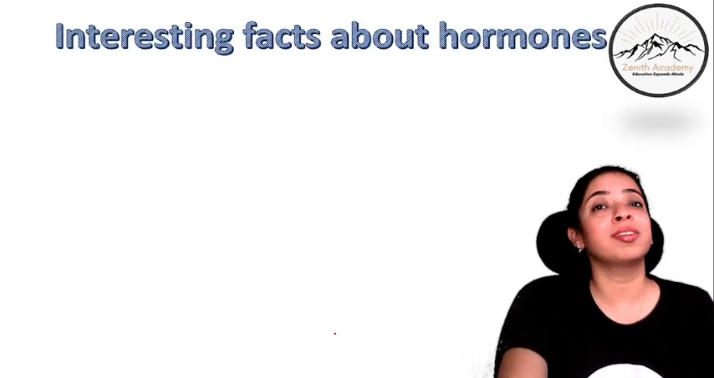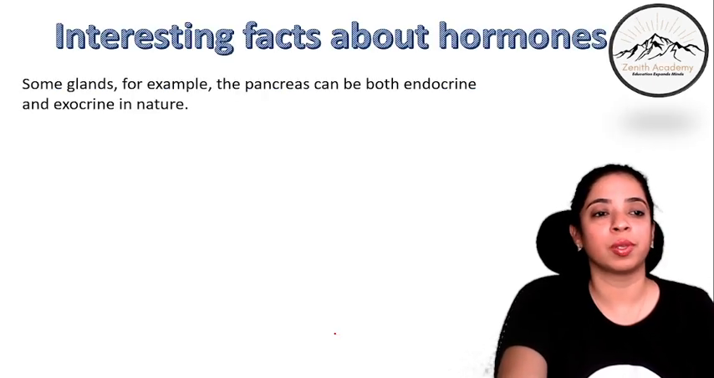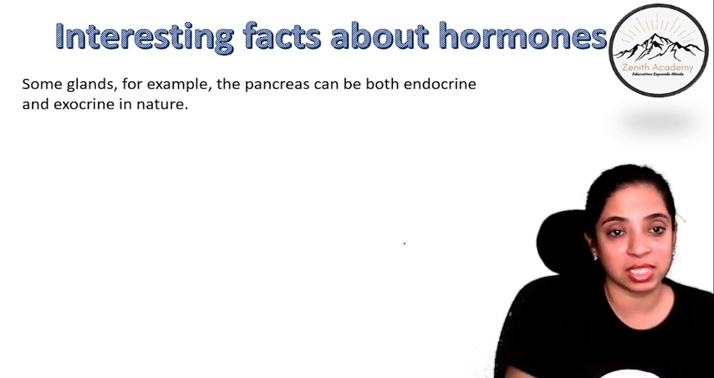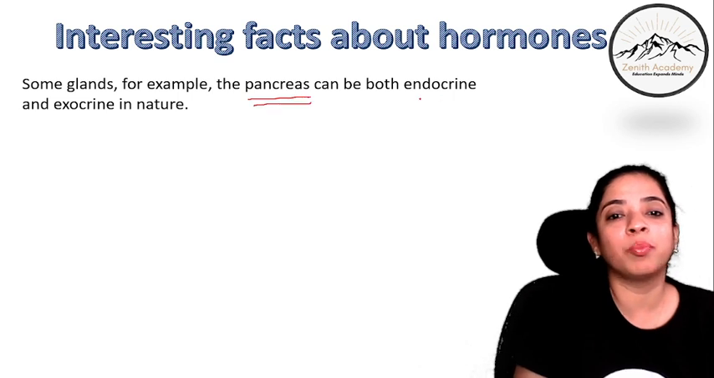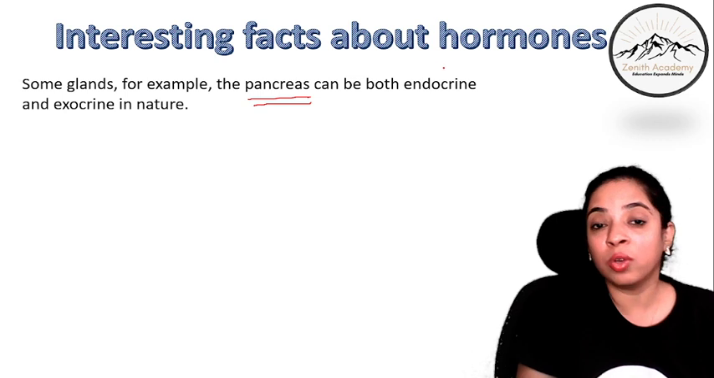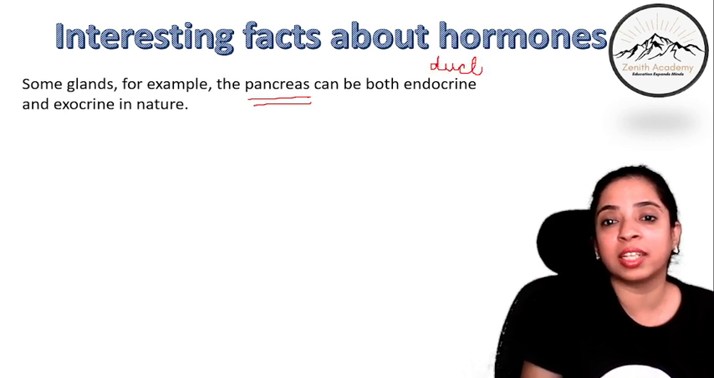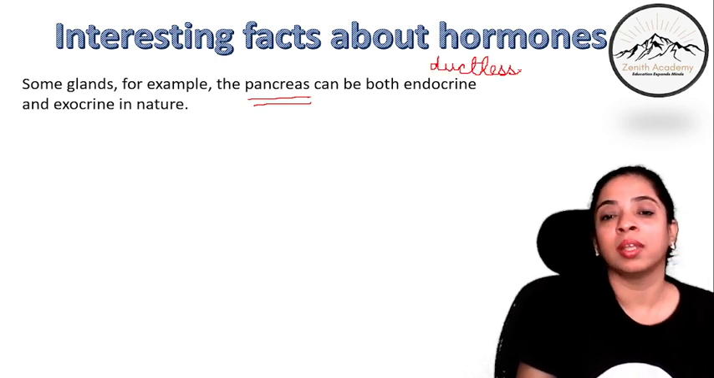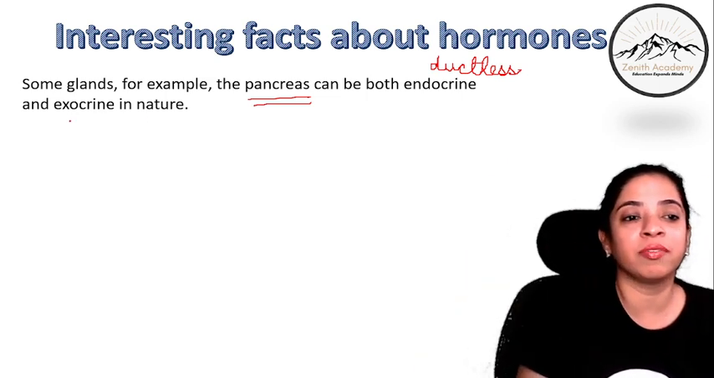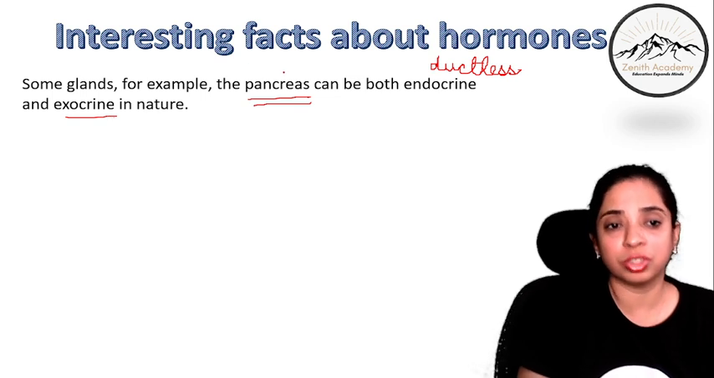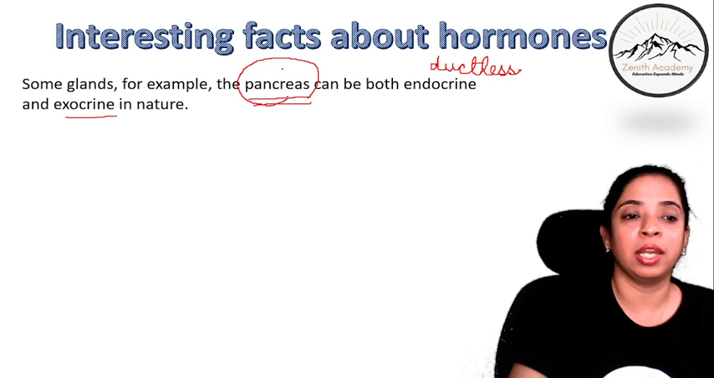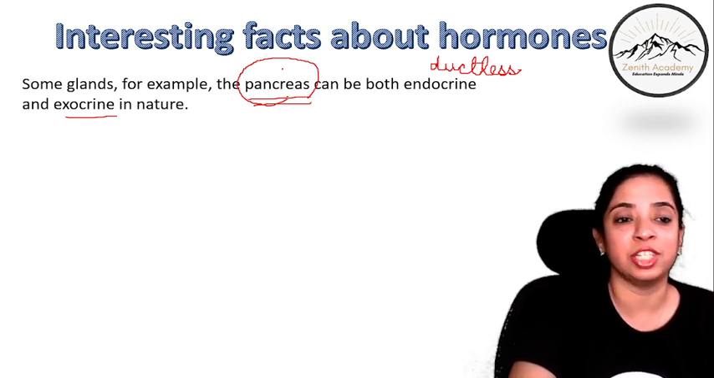Now let's talk about some interesting facts about hormones. First, some glands, for example, pancreas. Now, pancreas can be both endocrine as well as exocrine in nature. Endocrine कौन से glands होते हैं बेटा? Ductless, जिनका कोई duct नहीं होता है, right? They pour their secretion directly into the blood, whereas exocrine are with ducts. तो कुछ जो glands होते हैं, they are like pancreas, can be both endocrine and exocrine in nature.